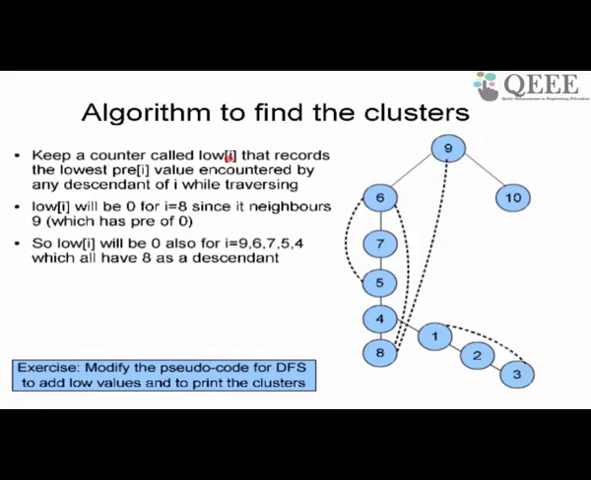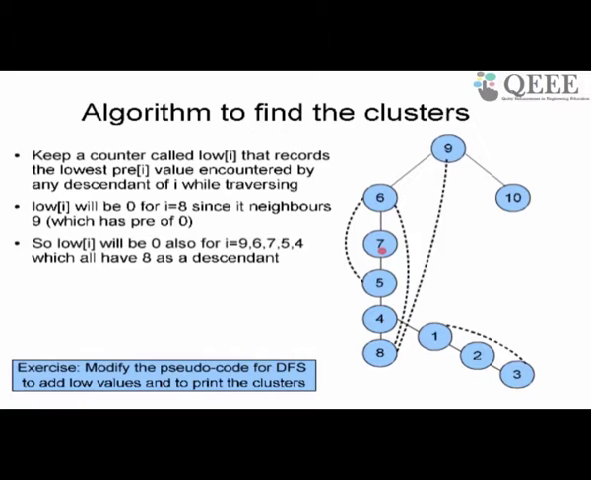What does low record? Low records the lowest pre value encountered while traversing in depth first search order. So when I go from 9, lowest value of what? Lowest value of the pre counter, encountered as I go down. So the lowest value of the pre counter that I encounter when I come to 9 is just 0, because pre of 9 is 0. When I come to 6, 6 has a pre value of 1. The lowest value of pre that I have encountered so far is 1. When I come to 7, the pre value of 7 is 2.